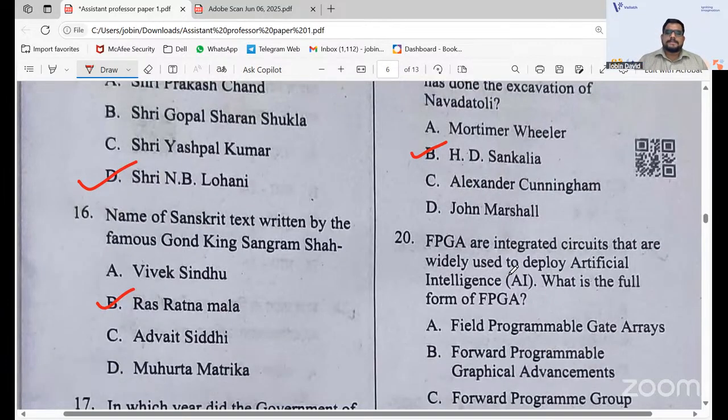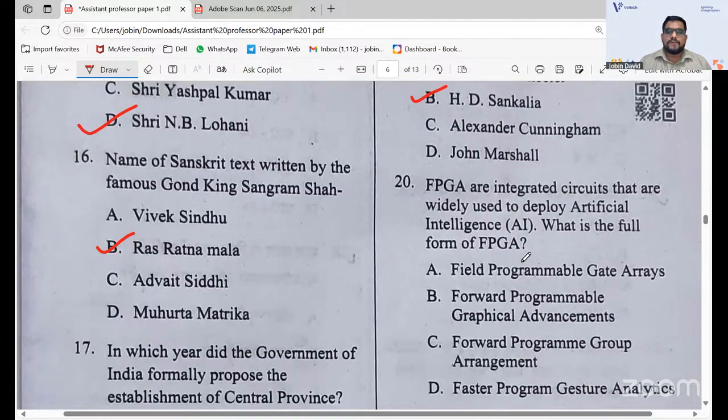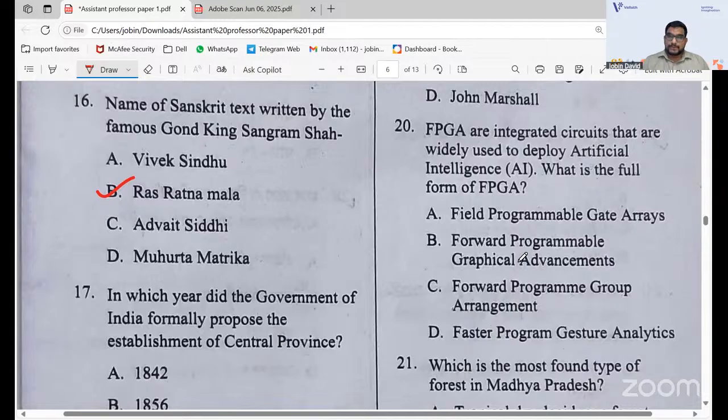FPGA are integrated circuits that are widely used to deploy artificial intelligence. What is the full form of FPGA? Those who are writing the NET exam or any state level eligibility test exams, it's very important that you include this question in the information and communication technology part. Clear, because AI is very prevalent now.